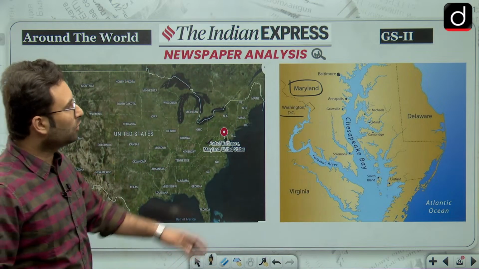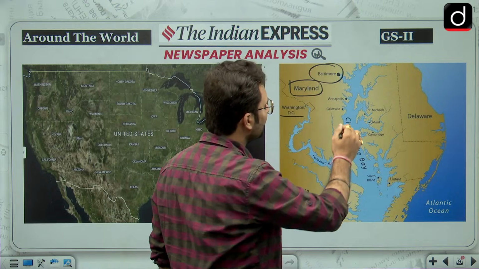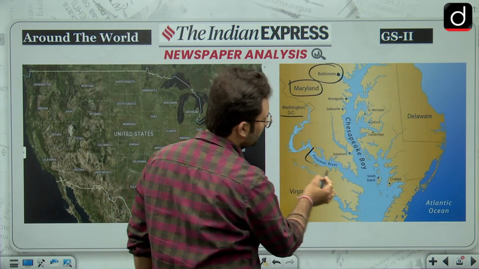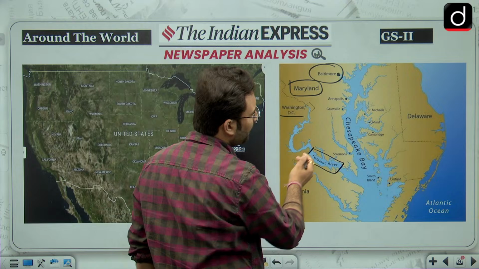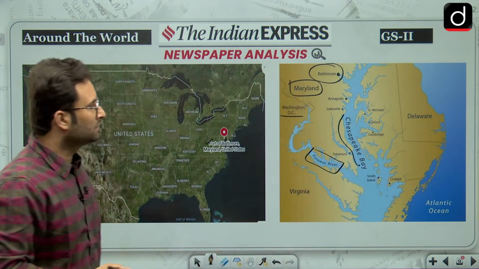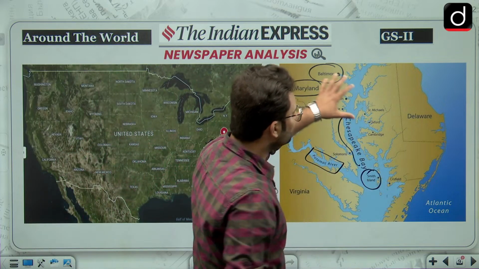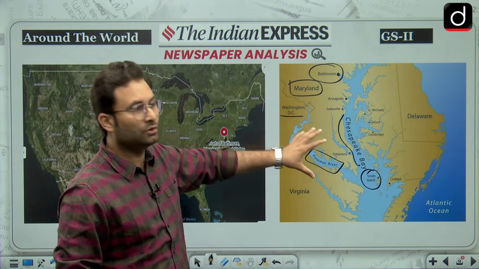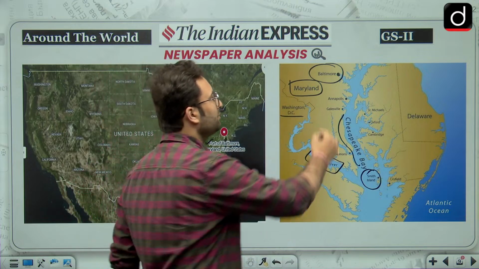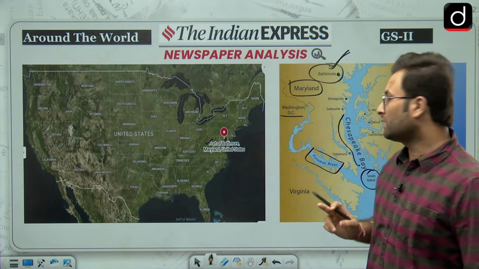Okay, so this accident has happened here, so please remember this particular area. Okay, and this area is the Potomac River. Then we have this particular bay here and Smith Islands. Okay, so these are certain areas which you might keep in your mind, but just remember this Baltimore port which is on the eastern coast of the USA.